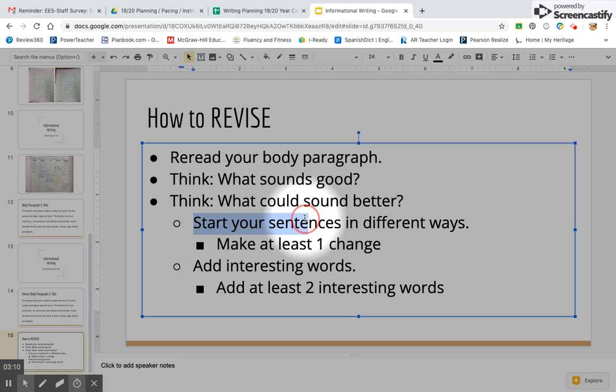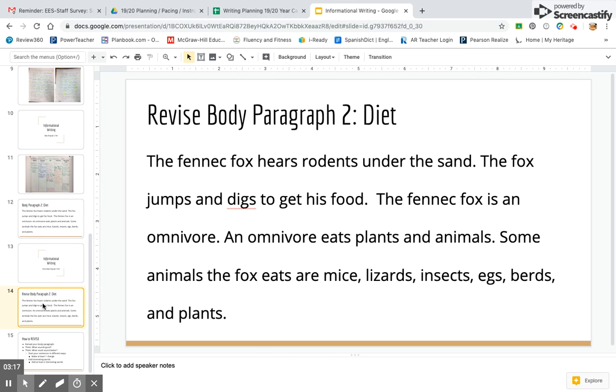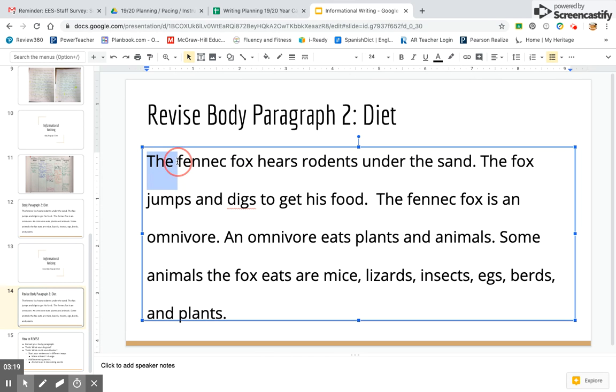First, I'm going to focus on starting my sentences in different ways. I'm going to go ahead and turn my spotlight off for this purpose. Let's see how my sentences start. My first sentence starts with the fennec fox. I'm going to go ahead and underline that. Then we have the fox. Then we have the fennec fox. This sentence starts with the words an omnivore. And this sentence starts with the words some animals. So I think these 2 sentences are good. They start differently. These 3 sentences need to change.